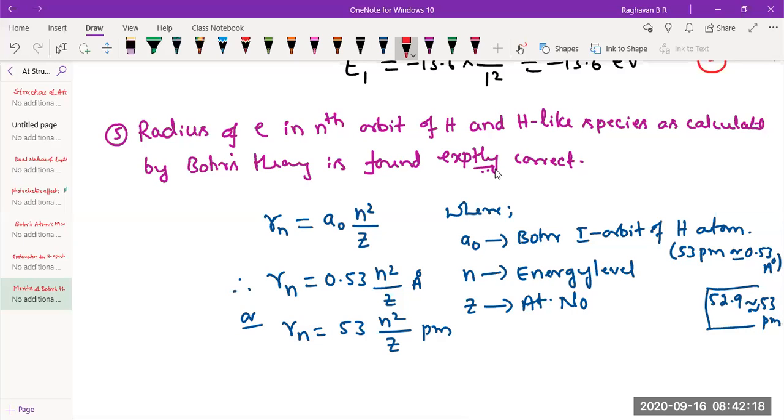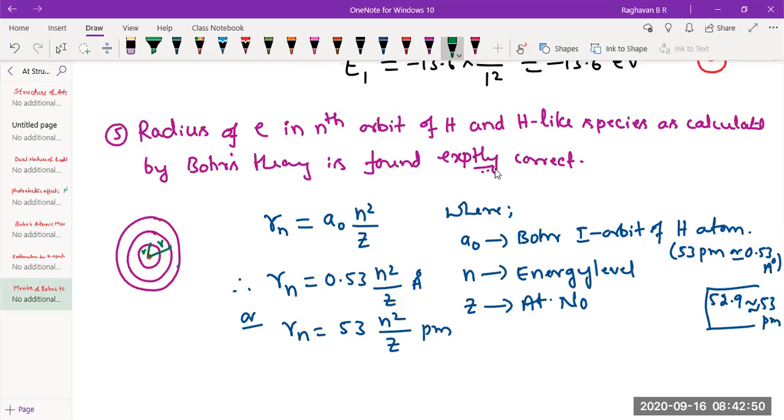See, here is the nucleus, and these are all energy levels. First energy level, second energy level, third energy level. Now, an electron can be there in any shell. Now, what is the radius of the electron? The distance from the center of the nucleus to the electron orbit is the radius of that electron, r. Similarly, if the electron is in the second energy level, the distance from the center of the nucleus to the electron orbit is the radius of that electron.